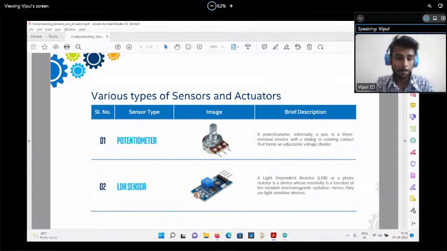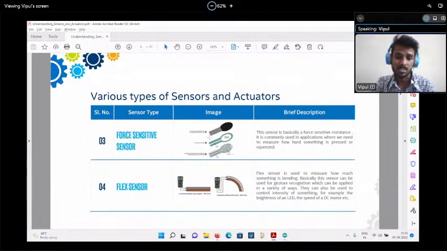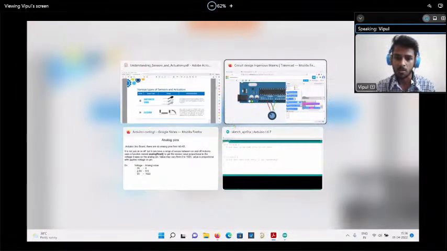Second, the force sensor, whether it's analog or digital, is also an analog sensor. Why? Because it's detecting pressure, how much force is getting applied on this sensor, and this force can change, right? From 4 kg to 50 kg, it may differ. The force is measured in Newton. That force can vary, which is why this is one kind of analog sensor. Flex sensor is also an analog sensor, and that is also a resistive-based analog sensor. How can we check?